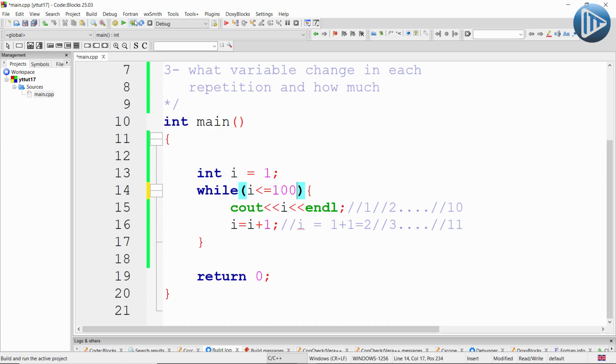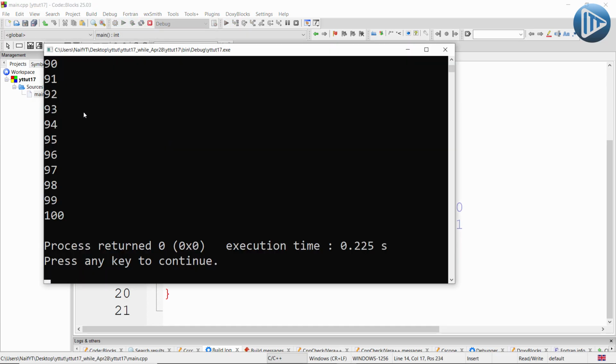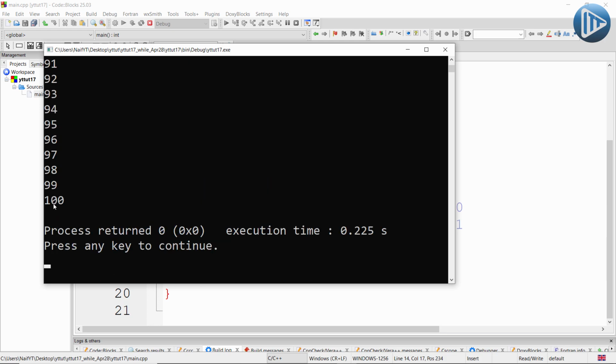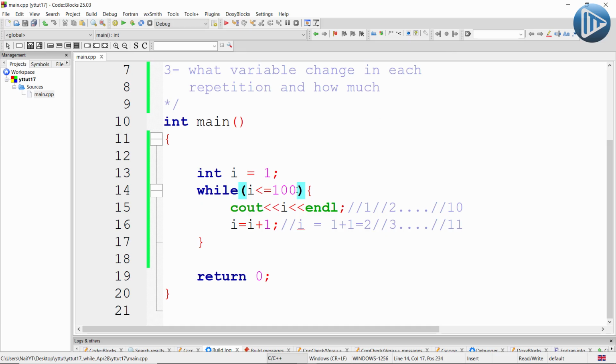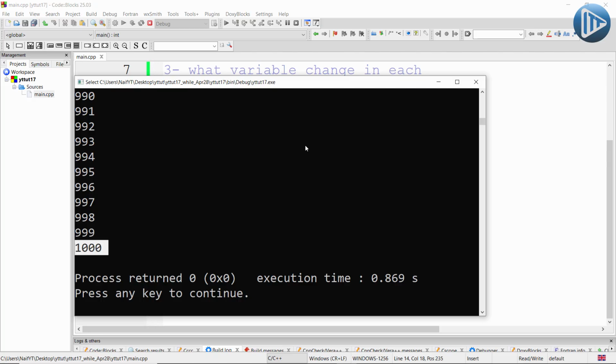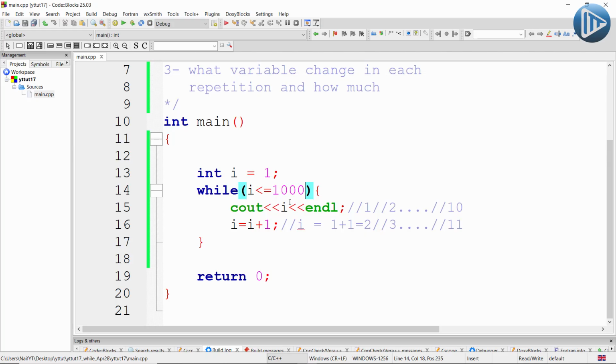If we run our program again, this time it will print numbers from 1 to 100, as you can see over here. What if we want to keep repeating until 1000? We only increase the number over here, and if we run our program, it will keep printing until it reaches the number 1000.